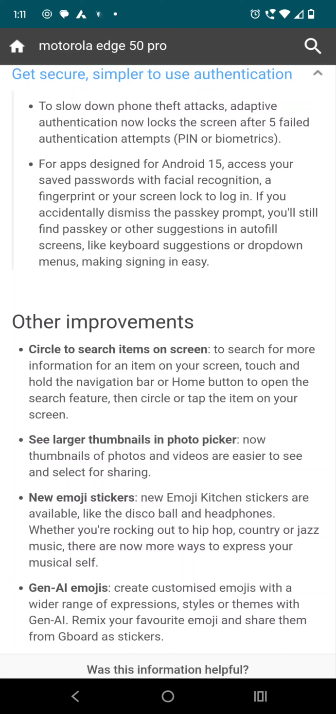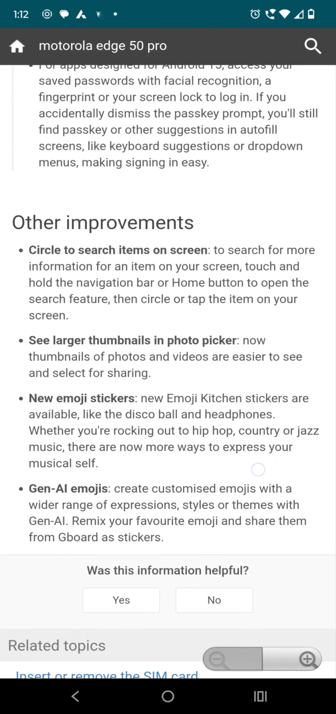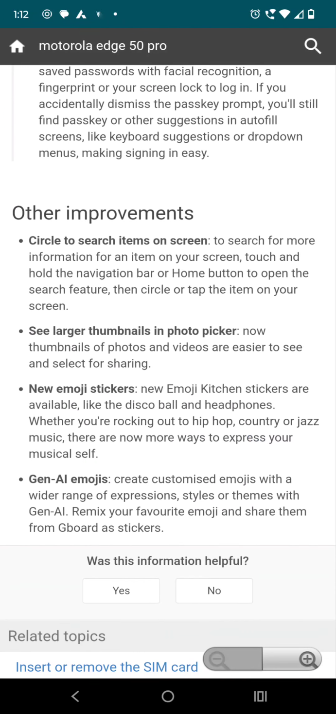Okay, so in circle to search you will be able to make a circle, and there is some instruction given on how you will be able to perform that task. Circle to search an item on a screen. To search for more information about an item on your screen, touch and hold the navigation bar or home button to open the search feature, then circle or tap the item on your screen.